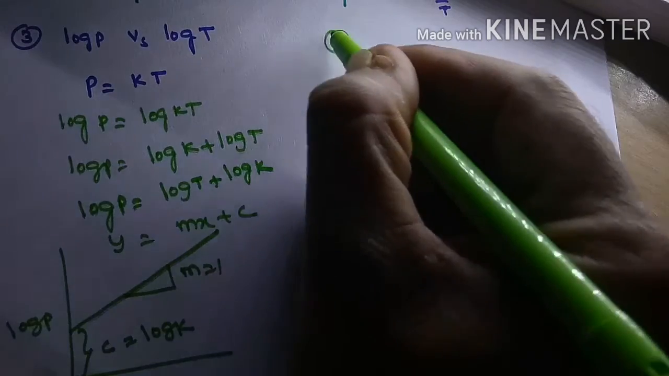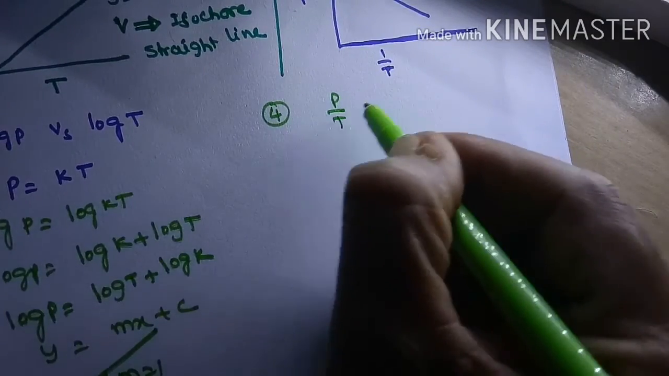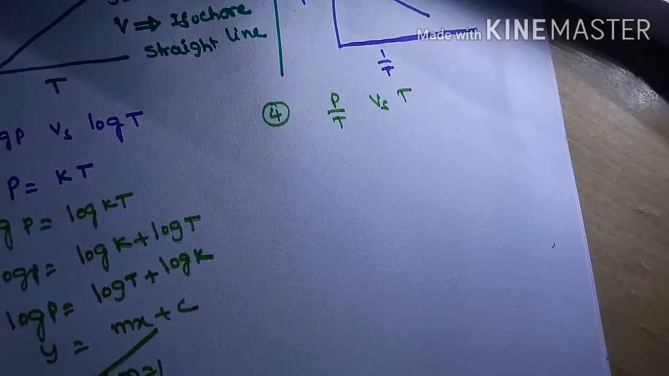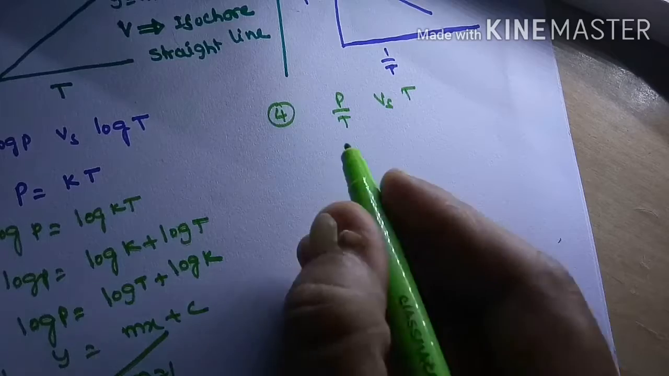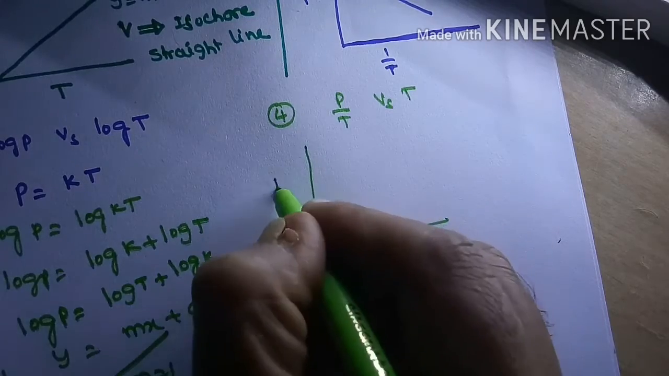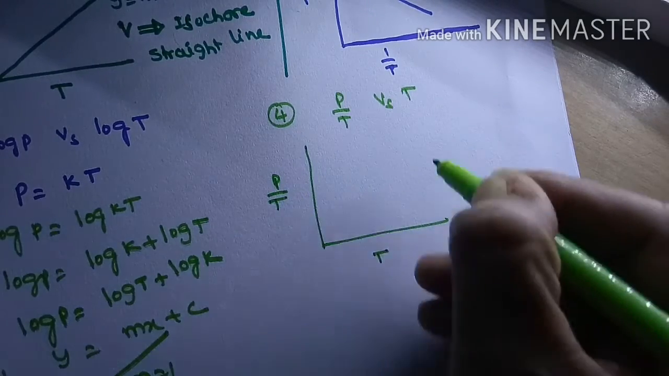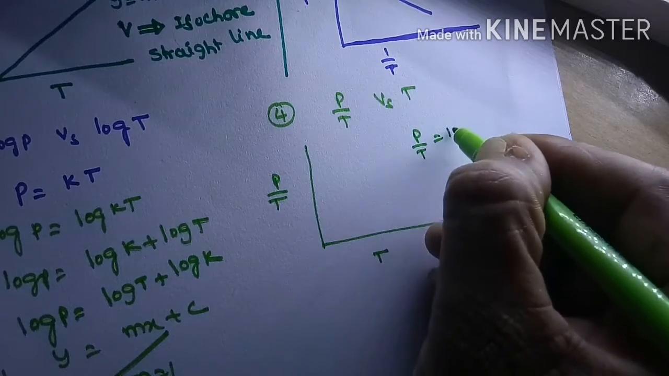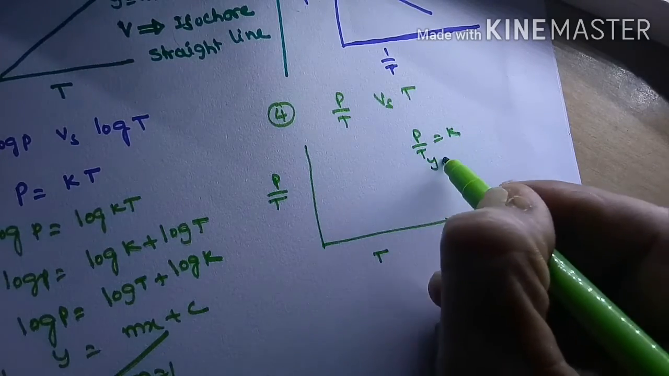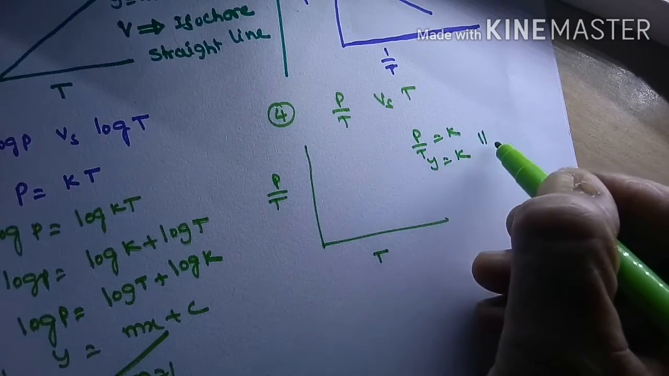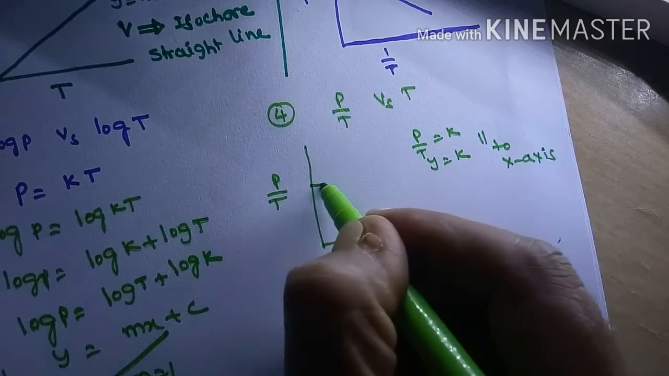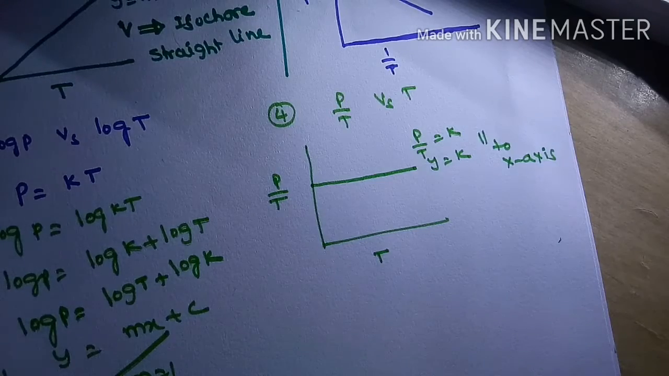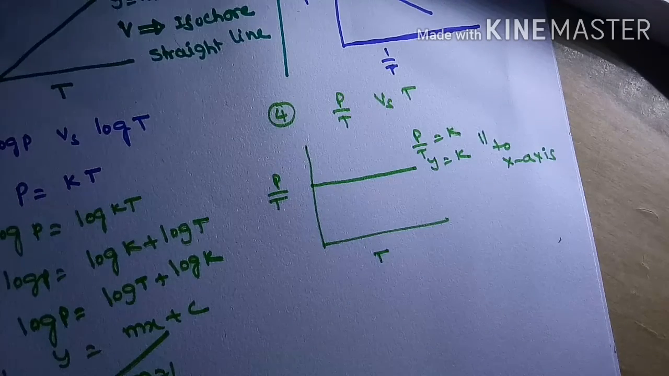Next one, the fourth type of graph. Let me plot P by T versus T, with P by T on the y axis and T on the x axis. What we have is P by T is equal to constant, so y is equal to constant. How is it present? Parallel to the x axis. So that's why I will get a graph parallel to the x axis in this way.